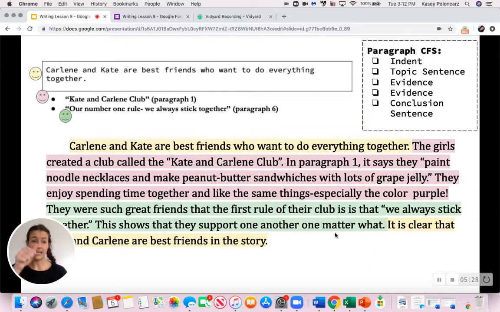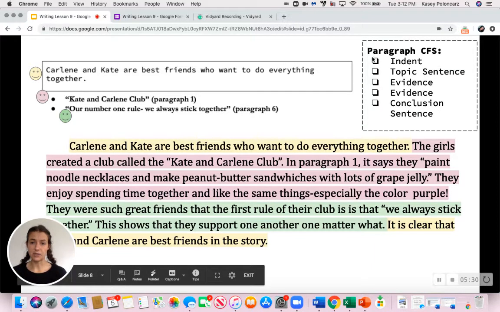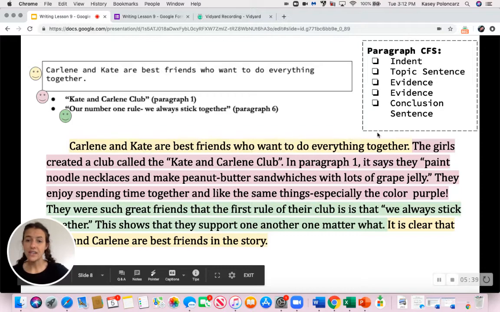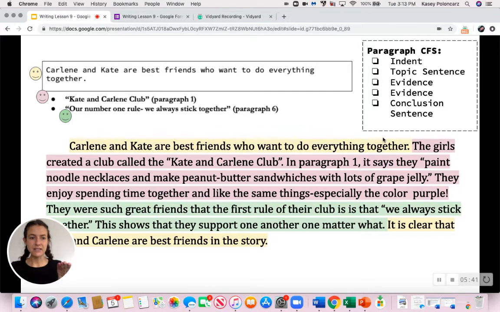So right now I have my indent. So if I was using my CFS, I could do a little check mark. I have my indent, my topic sentence, I copied it down, it's in yellow. I have my first piece of evidence. I have my second piece of evidence. So then what's left? Everybody should be saying conclusion sentence. Yeah, my conclusion sentence is left. So I don't know how to make my conclusion sentence.